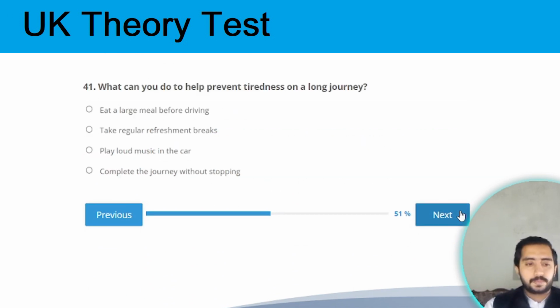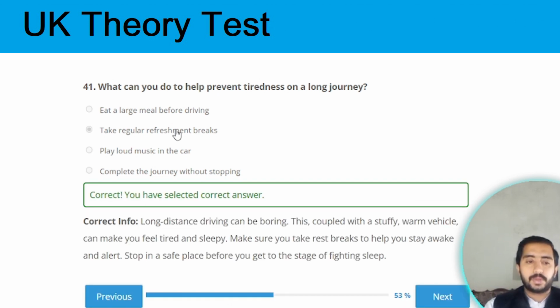Next question. Question number 41. What can you do to help prevent tiredness on a long journey? The correct option is take regular refreshment breaks. Option B is the correct option.